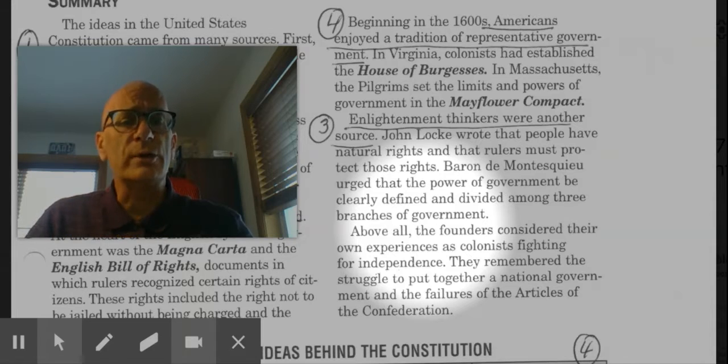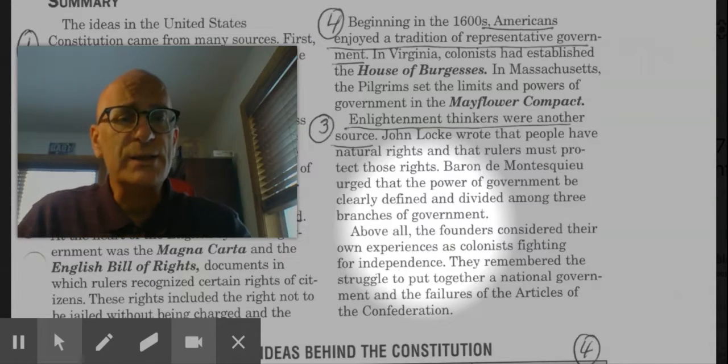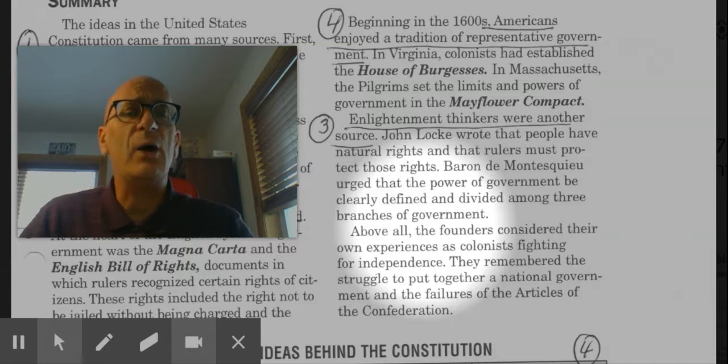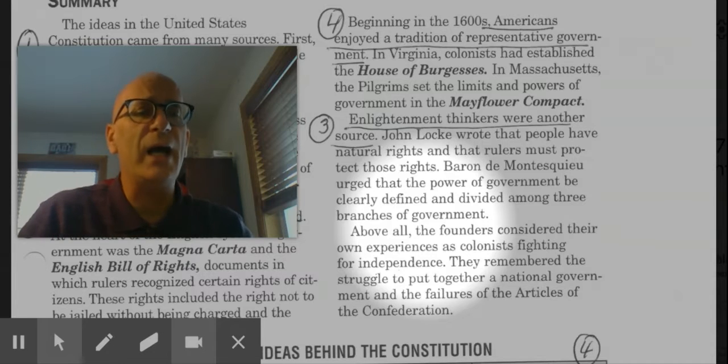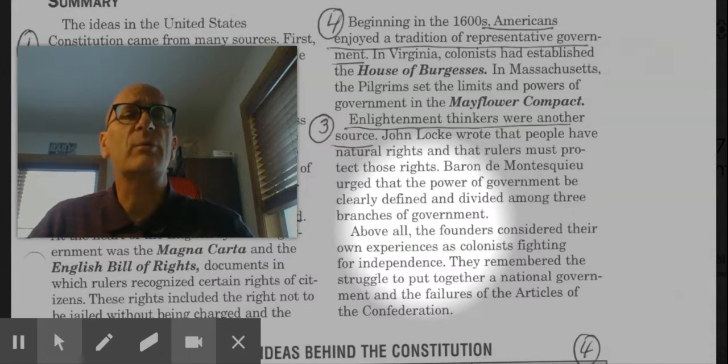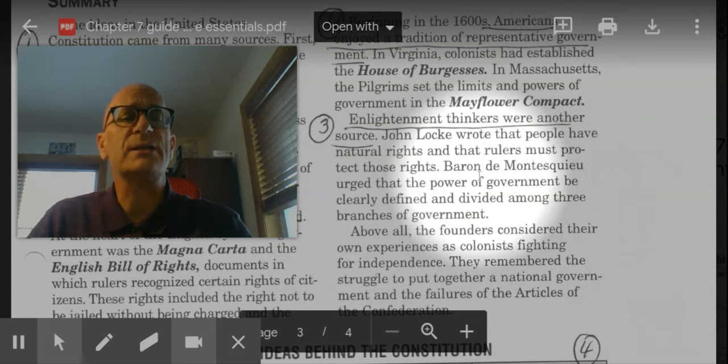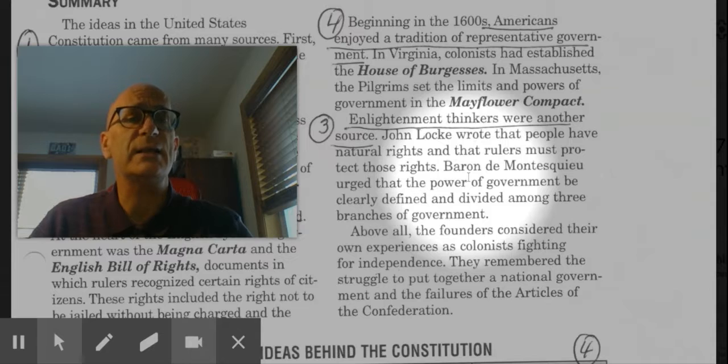And that rulers also, John Locke said, must protect those rights. Baron de Montesquieu urged that the power of government be clearly defined and divided among three branches of government. So again, here we are looking at Montesquieu. Montesquieu came up with this idea of separation of powers and the three branches of government, which today exists as a vital part of our government.